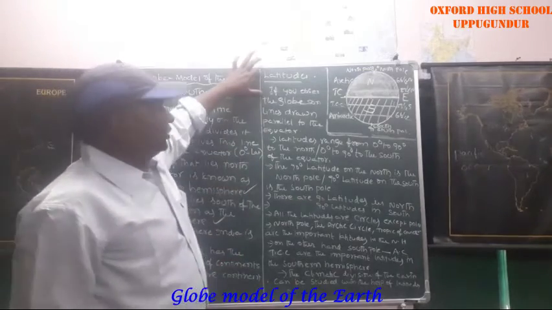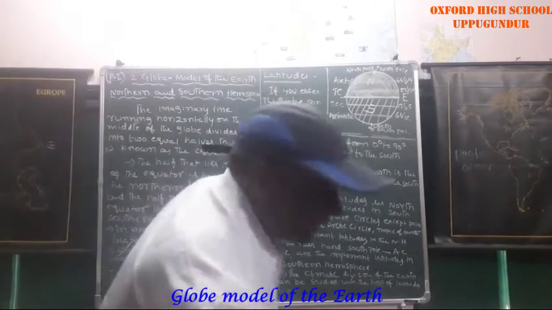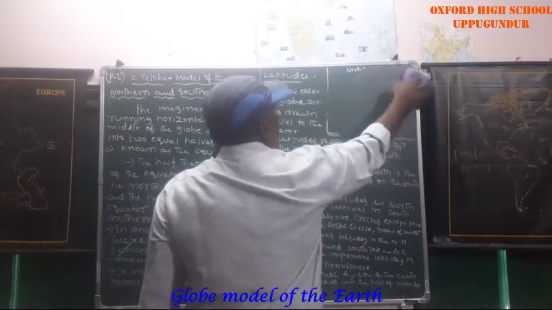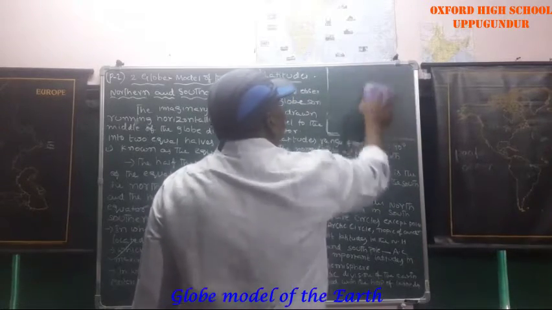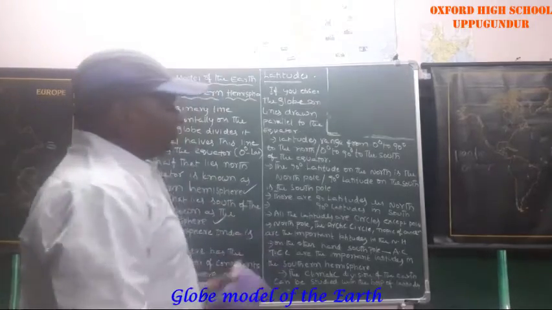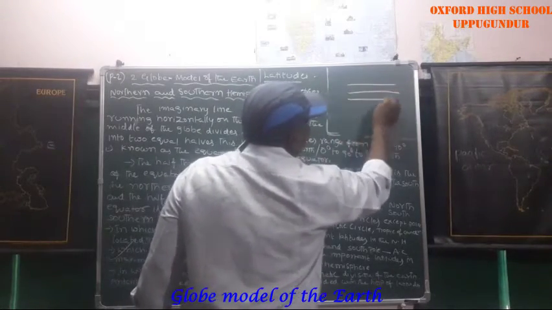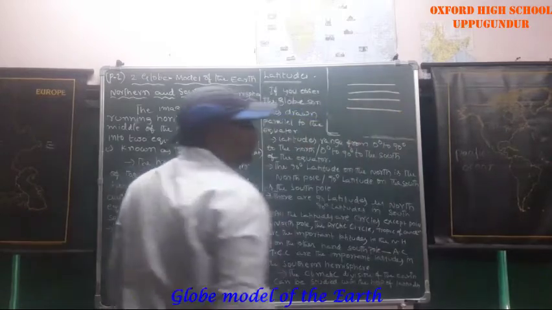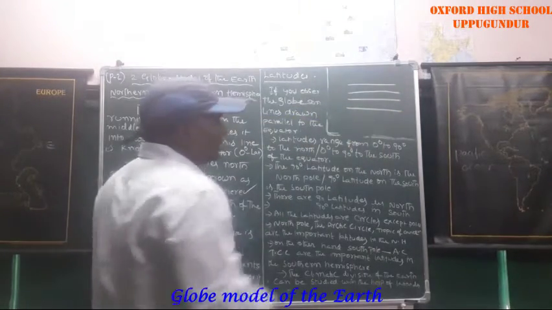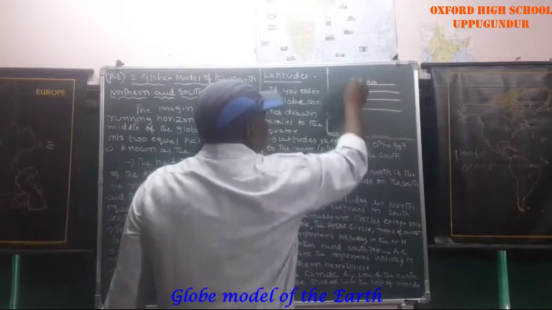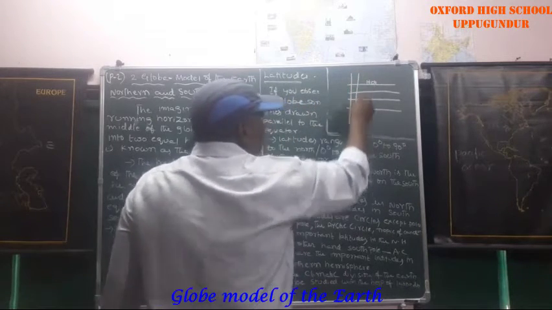Now, latitudes. I just drew one globe. These lines are called horizontal lines or vertical lines? Horizontal lines. Vertical lines means straight lines.